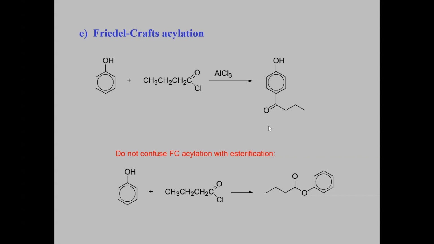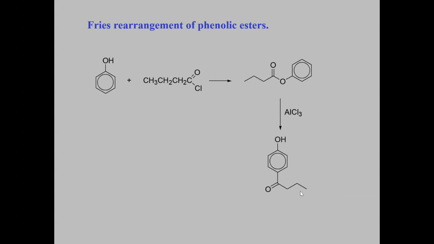However, if I do the same reaction in the absence of AlCl3, the OH reacts with the carbonyl carbon of the acid chloride and gives rise to an ester. It is said that the ester is formed first, and when you treat with AlCl3, it gives rise to the corresponding acyl derivatives of phenol.